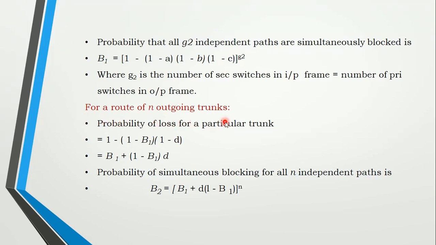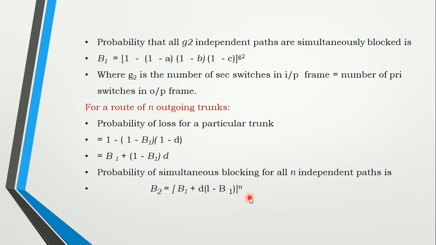So for a route of n outgoing trunks, if you have n links, then what is the probability of this one? It means 1 minus the grade of service of mode 1, then 1 minus d, which is the occupancy of your outgoing route. If you solve this, it is b1 plus (1 minus b1) multiplied by d, and here the power is n, because you are going to get n number of connections where n is independent of path. It may be any tertiary switches or any secondary switches, whatever it may be. For that purpose it is to the power of n.